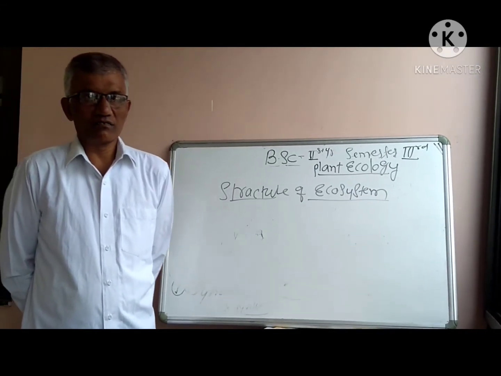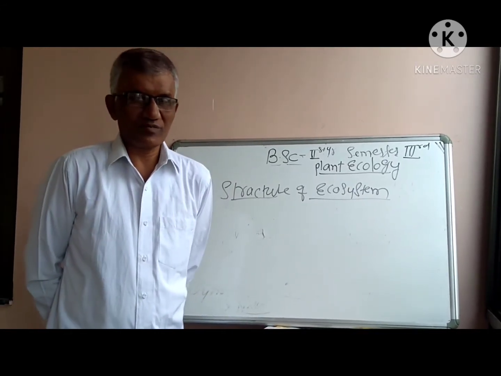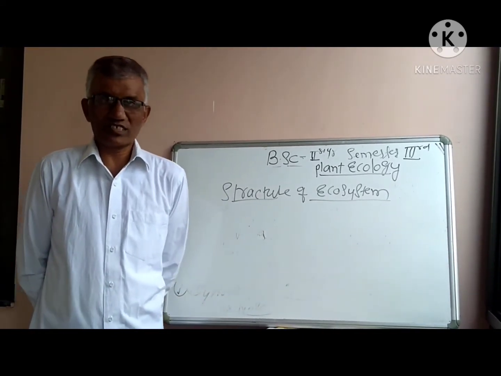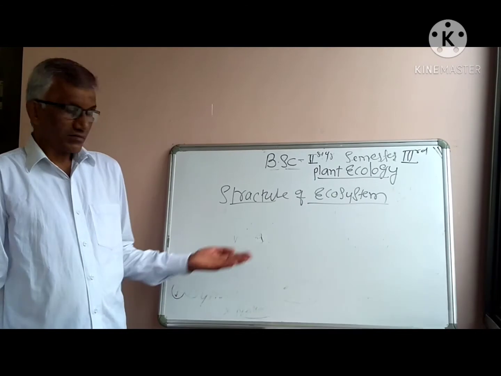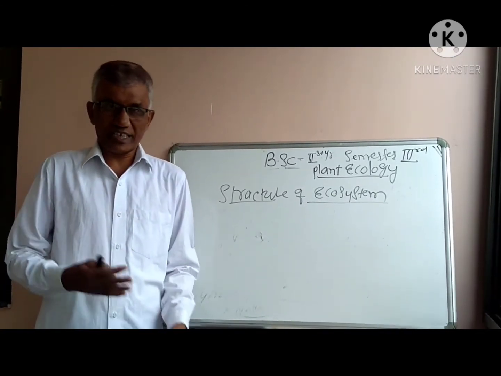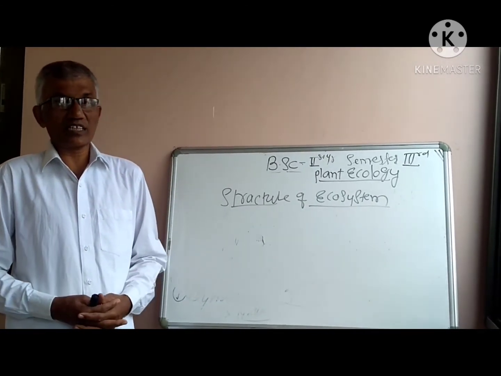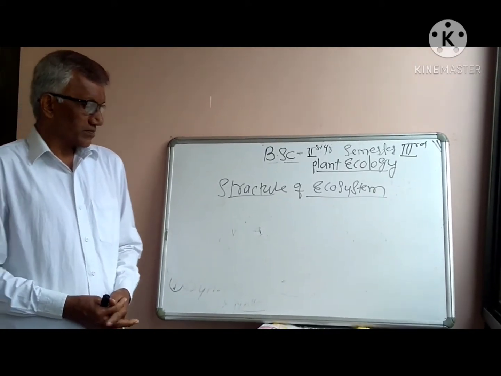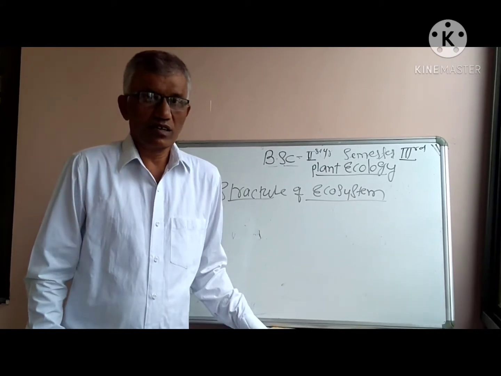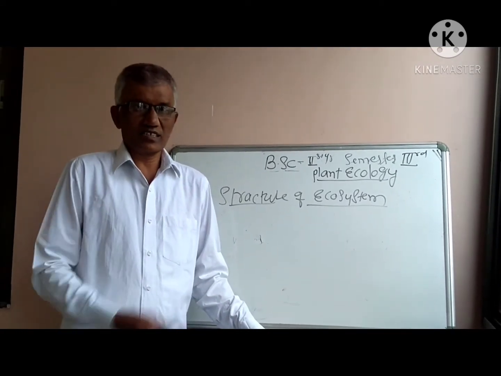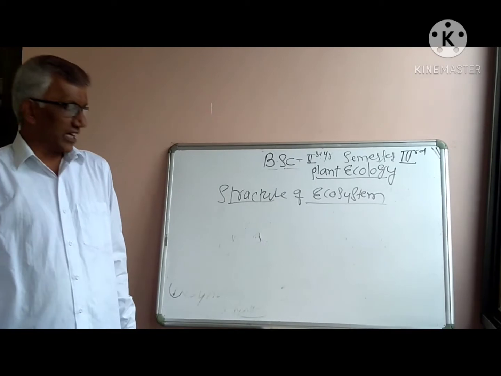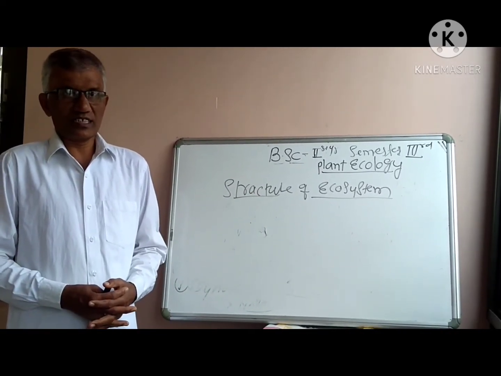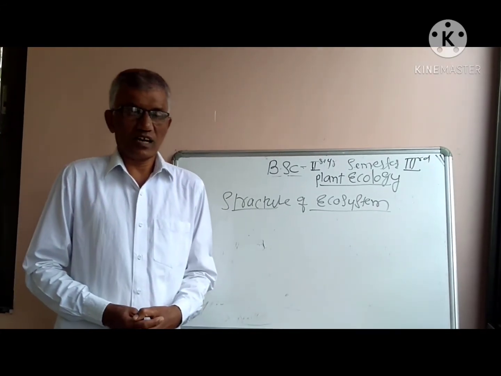then terrestrial ecosystem. In terrestrial ecosystem, that is grassland ecosystem, field ecosystem, then forest ecosystem. Again in forest ecosystem, there are different kinds of ecosystems observed. In marine ecosystem also there are different types of ecosystems. So these are the kinds of ecosystem, that is natural and artificial.